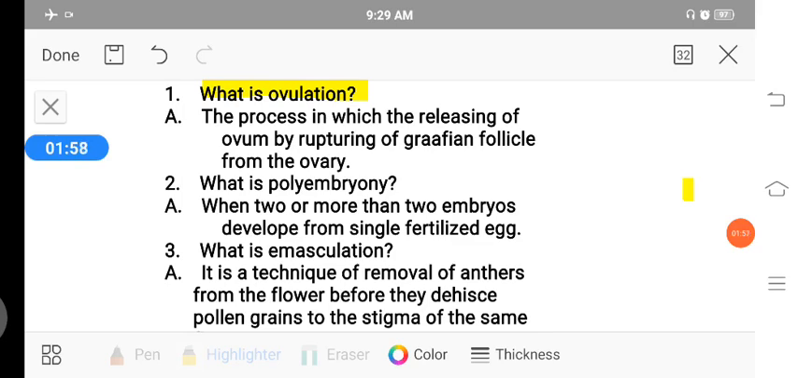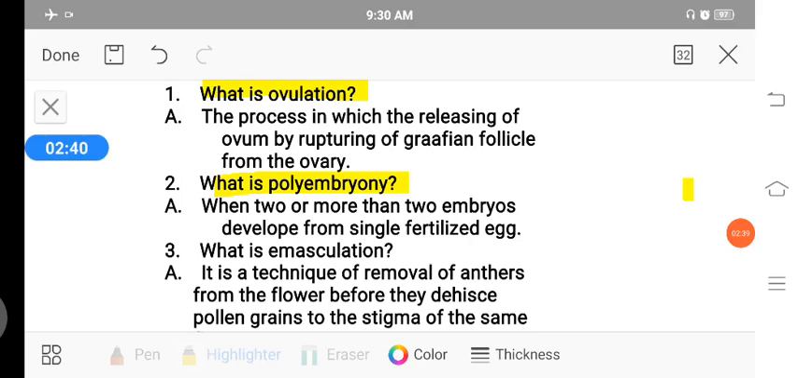Yes. Second question, what is polyembryony? When 2 or more embryos develop from a single fertilized egg. So polyembryony, the word itself gives its meaning. Poly means many, embryony is nothing but embryos. 2 or many embryos developed from a single fertilized egg, such is called polyembryony. This question is from the chapter reproduction in flowering plants.